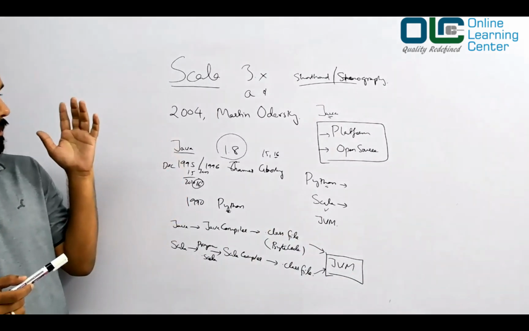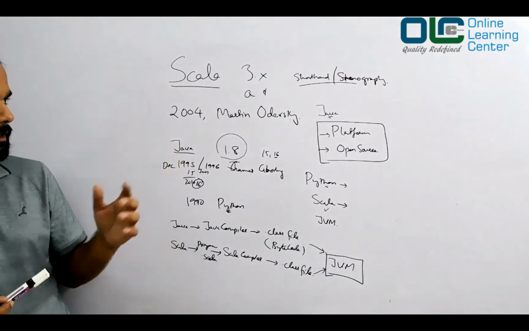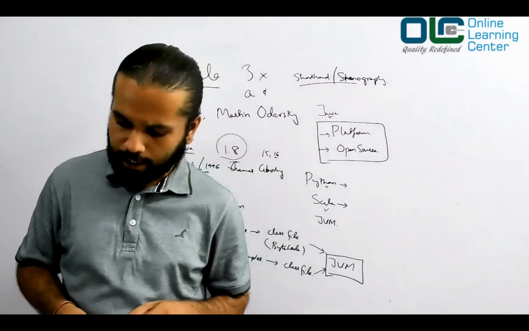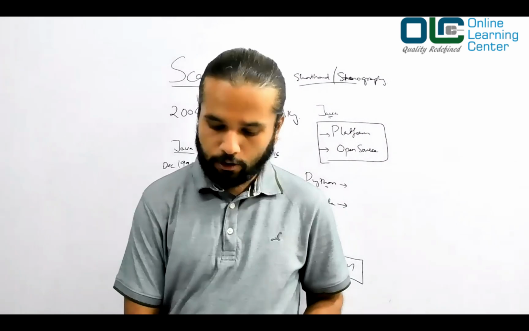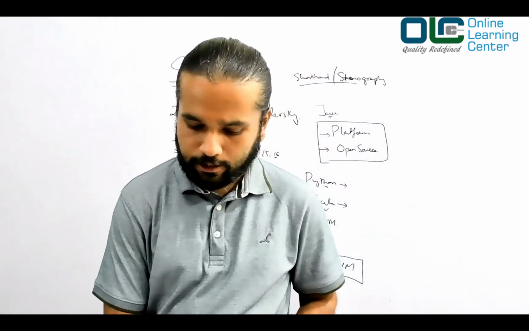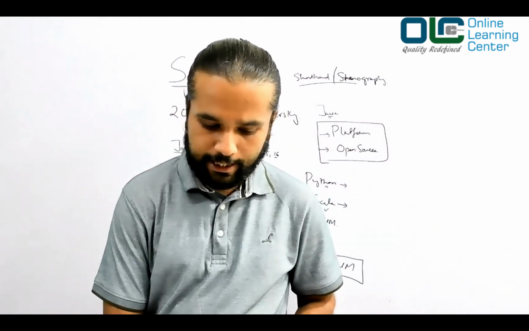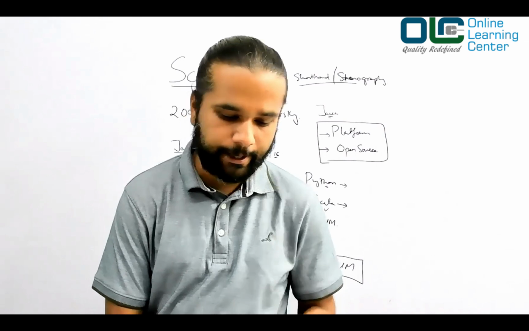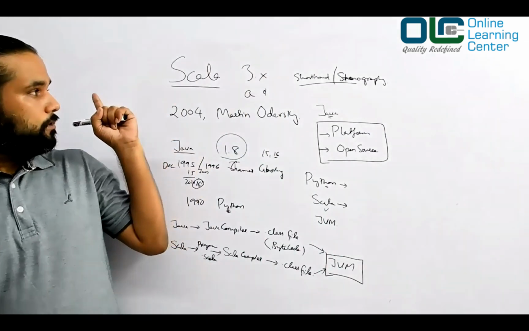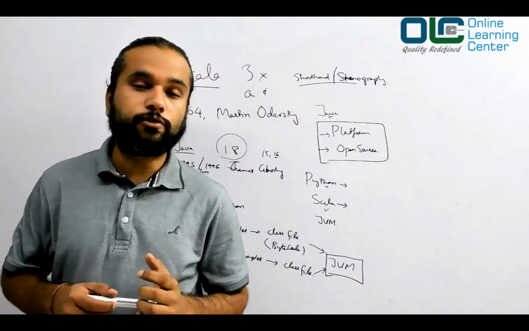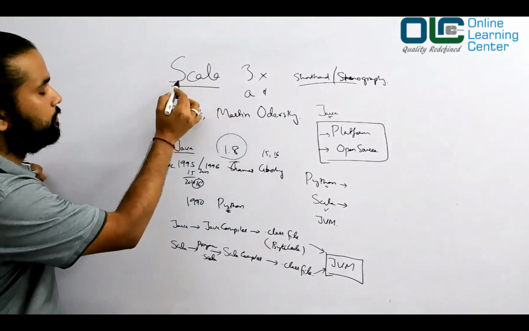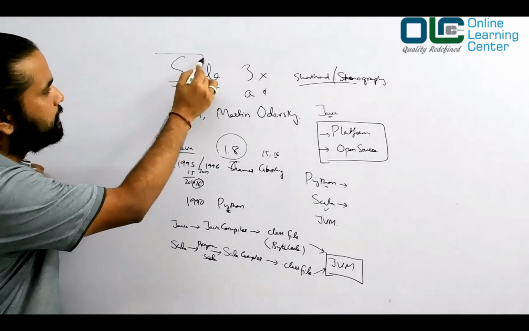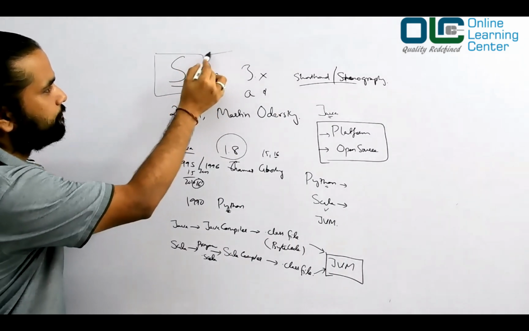Okay. Now let us talk about the features of Scala. What exactly makes your Scala really beautiful? Okay, so I'll also be referring to my notes in the middle so that I don't miss any point, because it's very important. So this word Scala means what? Scalable language. If you want to break this word down, you can say scalable language, right?